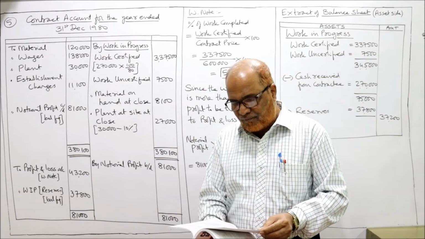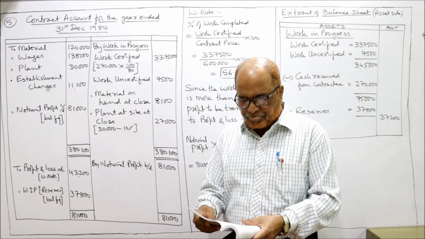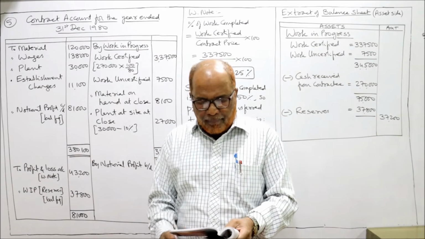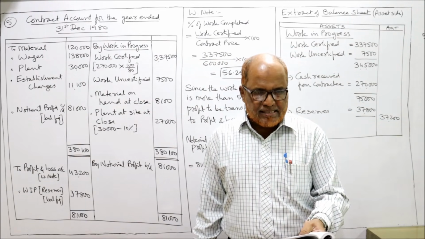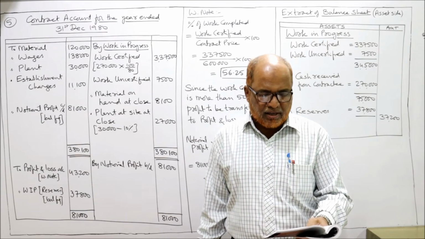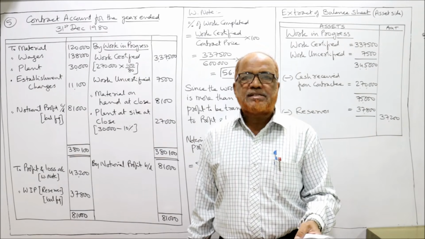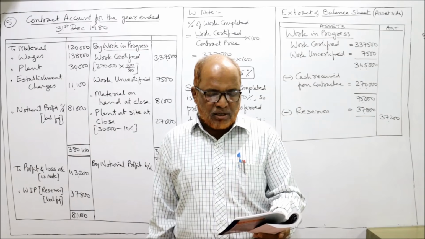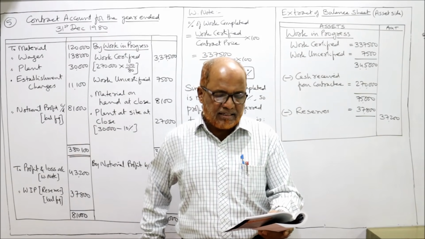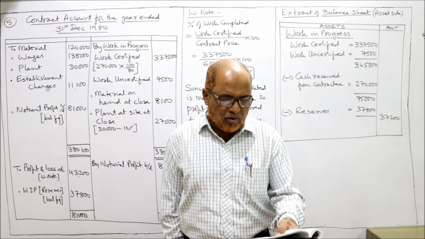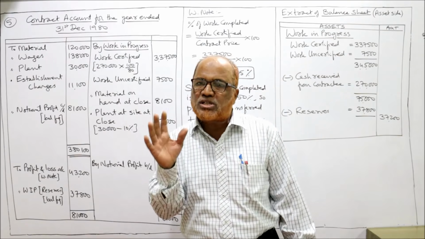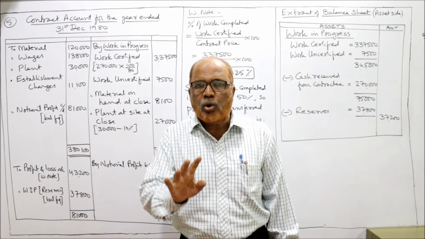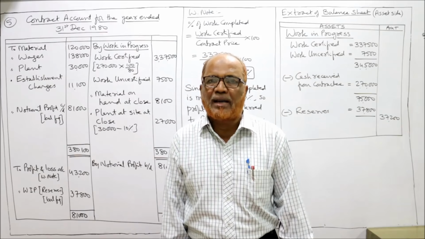Come on, I am reading out the 5th problem. A building contractor having undertaken construction work at the contract price of rupees 6 lakh began execution of the work on 1st Jan 1980. The following are the particulars of the contract up to 31st December. The contract was started on 1st January and we are closing the accounts on 31st December, 1 year.